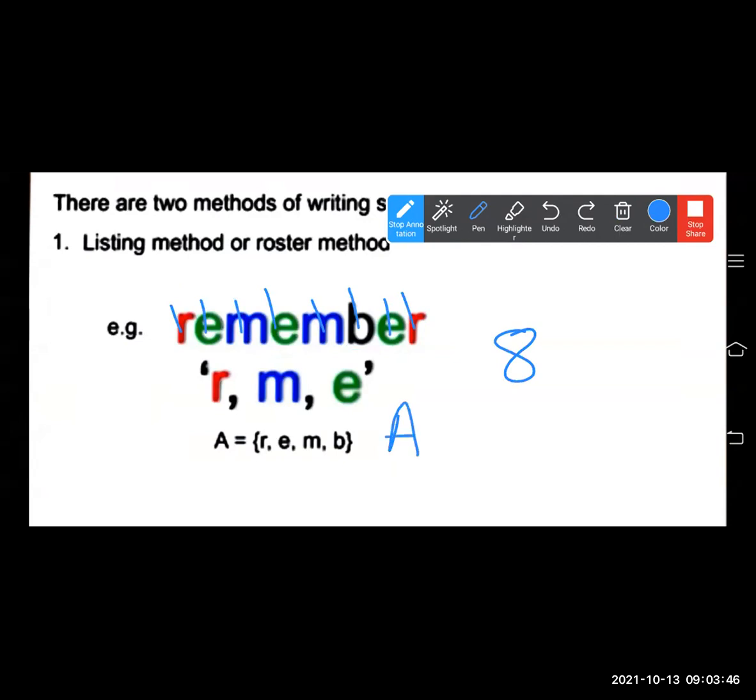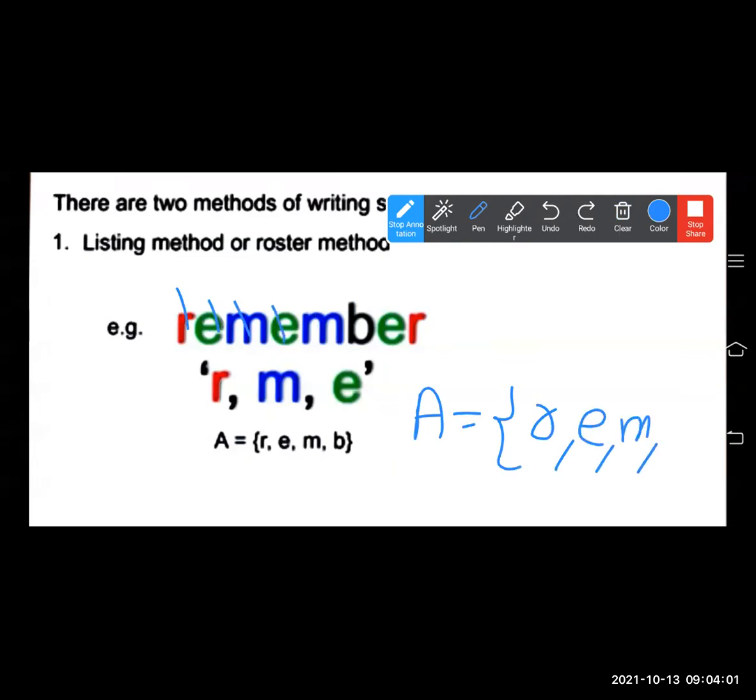The set A is written as, you have to mark it like this. I'm showing you how to write it down. R is done, so write R here. E. M. E is repeated, so cross it. M is also repeated, so cross it. B. Then E. Then R is also repeated. So R, E, M, B, only 4 letters are there in the set, and we are having 8 letters in this word. So this way you have to write the set.